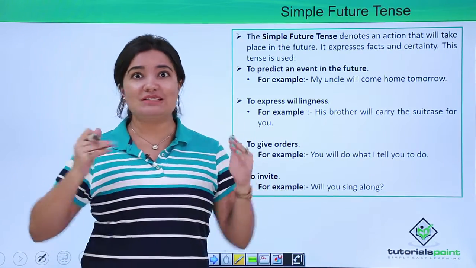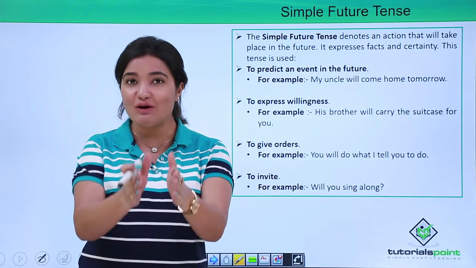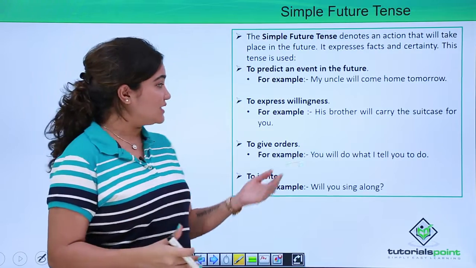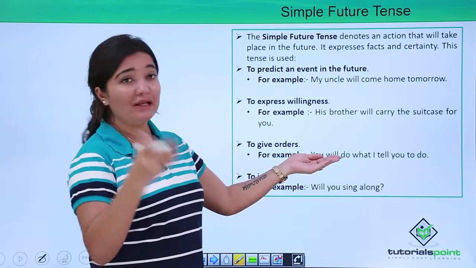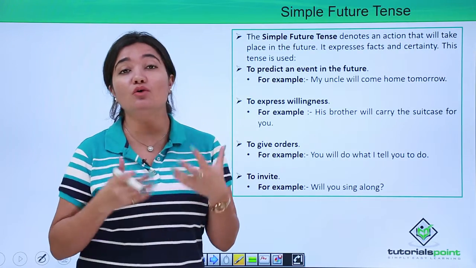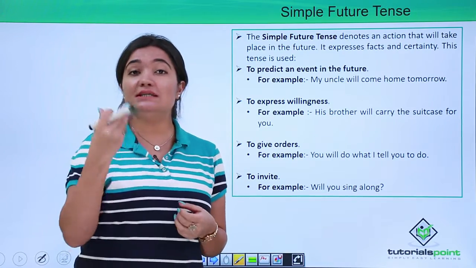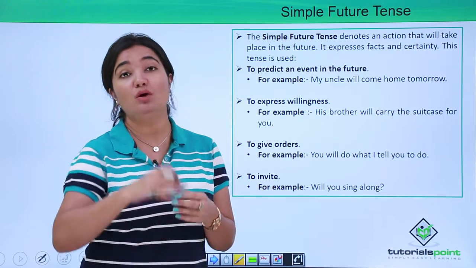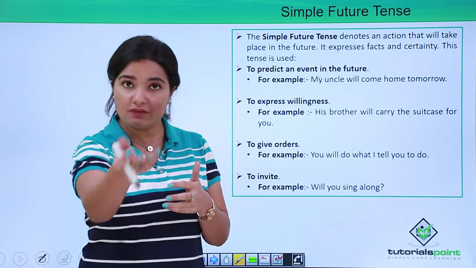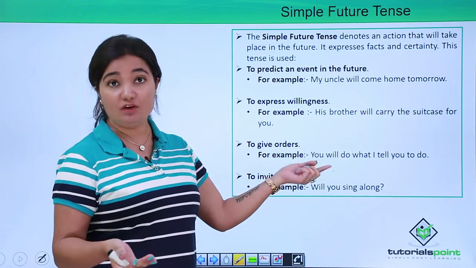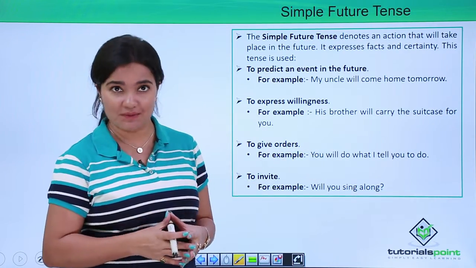Like I tell you that you are going to be perfect, so of course you will be perfect, right? So it's just like that. So here, you will have to do what I tell you to do. Though you're giving an order, it is something that whomever you're addressing will come into picture in the future, has not happened right now, only because we have used this word will here, right?